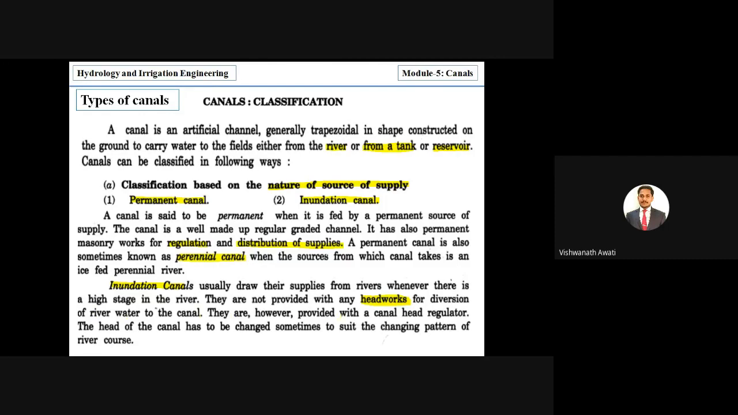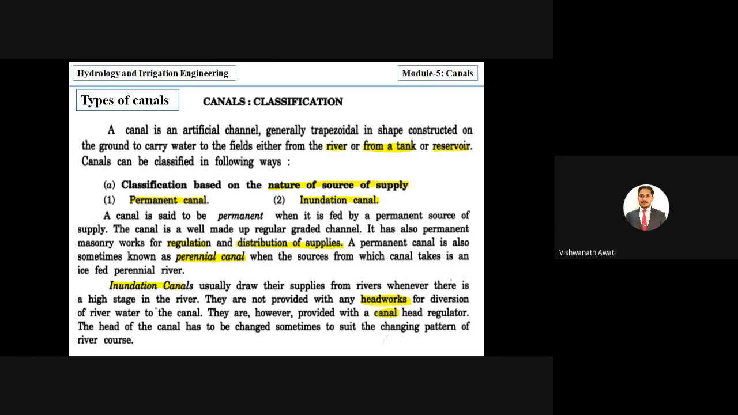They are, however, provided with a canal head regulator, and the head of the canal is sometimes changed to suit the changing pattern of the river course. Some regulatory work for the canal is made, and the head is changed, meaning the level of supply of water is changed based on the availability of water in the river, right?